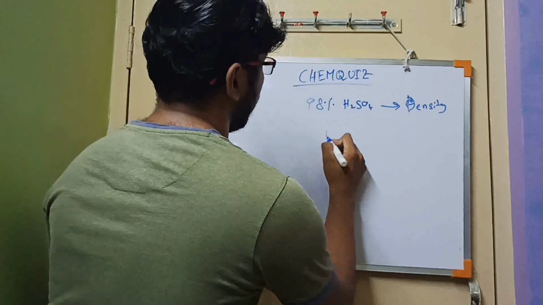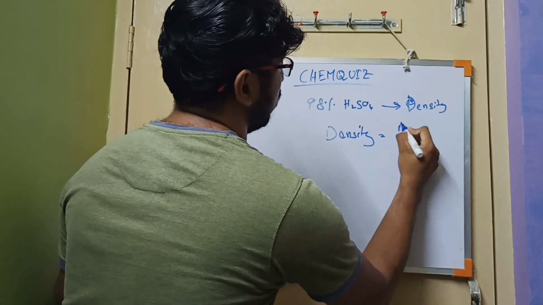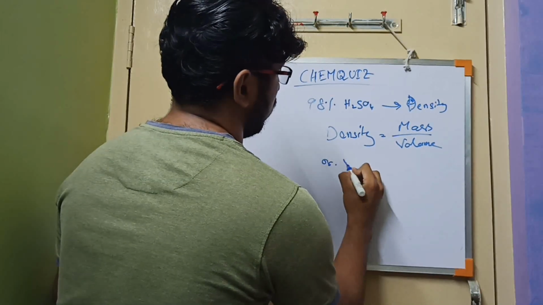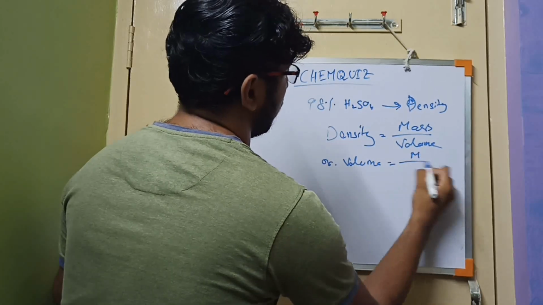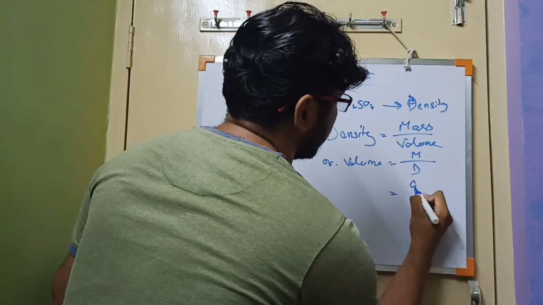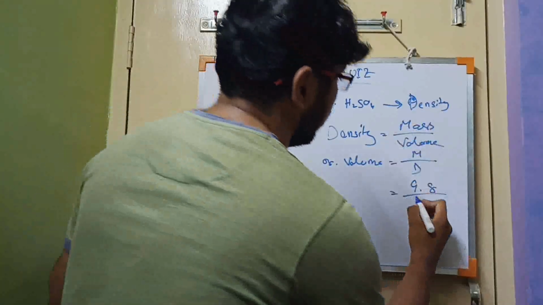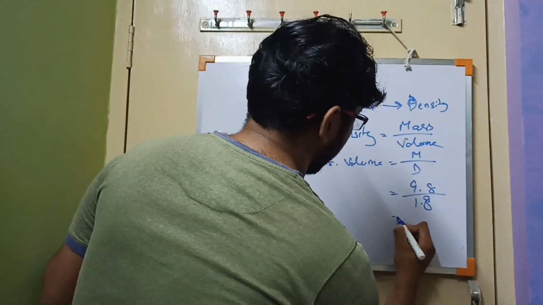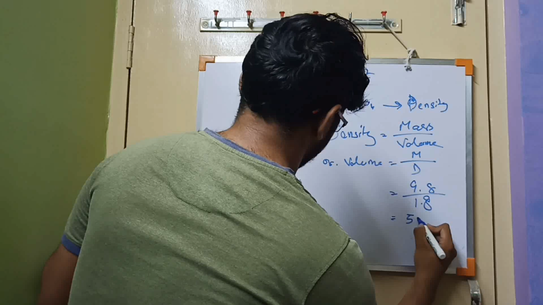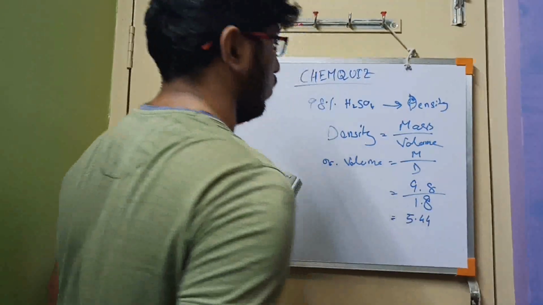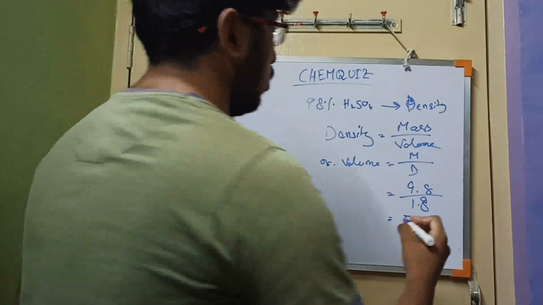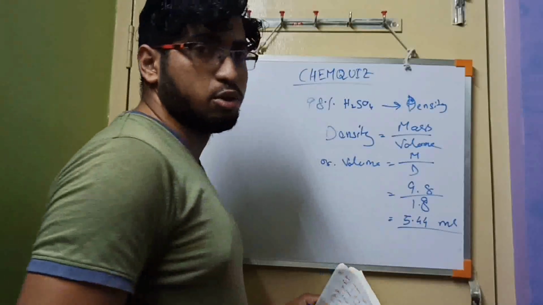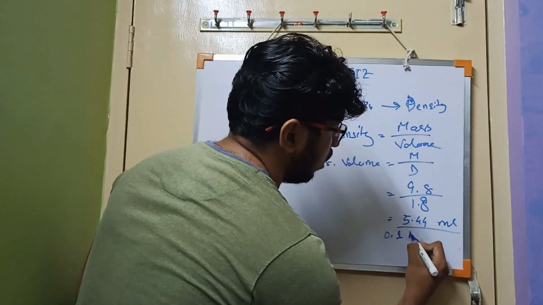As we know, density equals mass by volume. So volume equals mass by density. We have a mass of 9.8 and the density is 1.8. We will get the final answer as 5.44. This will be the final answer. So we need 5.44 ml of H2SO4 in 1 liter of solution to create the 0.1 molar solution.